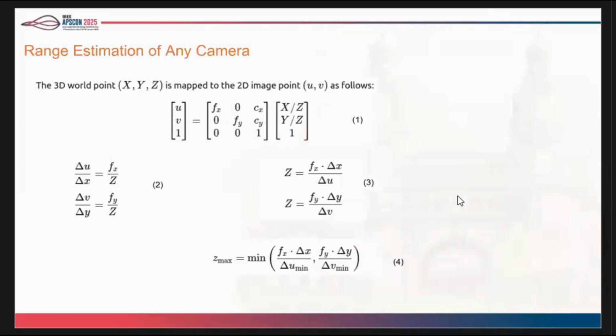So this is for finding out the distance. The 3D waypoint we map to the image plane using the perspective equation. From equation 1, we can get equation 2. Rearranging equation 2, we get equation 3, that is the range. One is for the horizontal direction and another is for the vertical direction. We want the maximum distance, so we take the minimum of those.